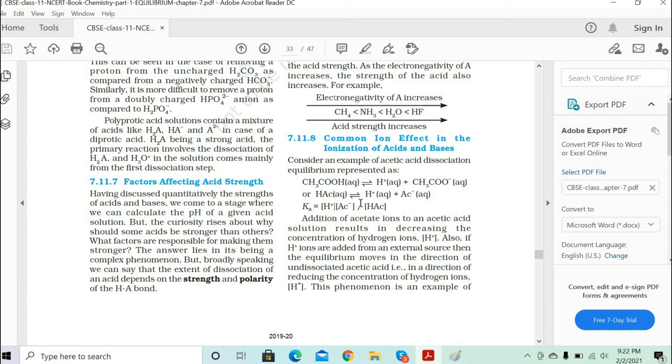So HAc. When you do the equilibrium, acetic acid gives you H plus ions and the acetate ions.